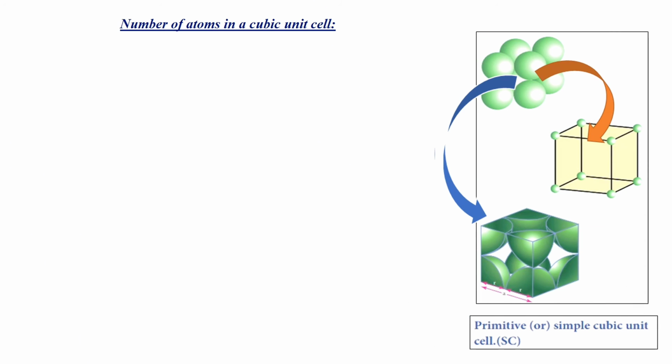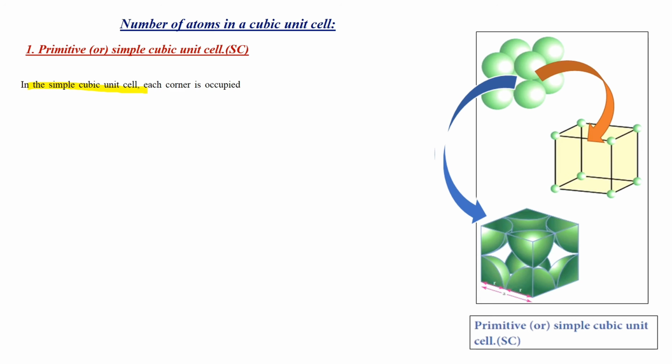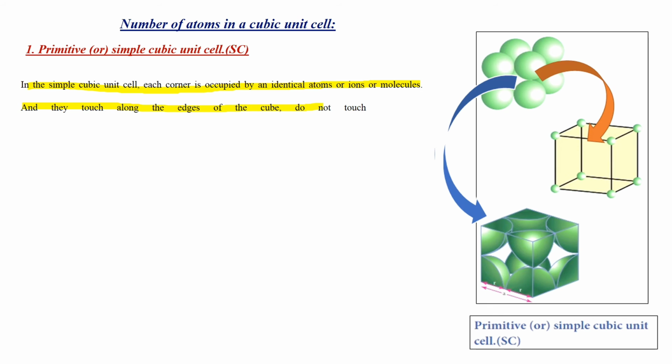And now number of atoms in a cubic unit cell. In the simple cubic unit cell, each corner is occupied by an identical atom or ion or molecule, and they touch along the edge of the cube, but do not touch diagonally. The coordination number of each atom is 6.